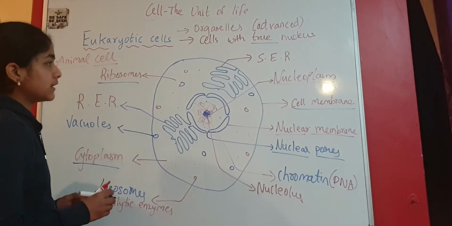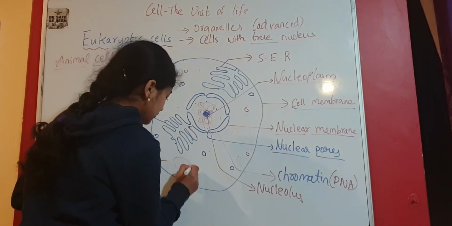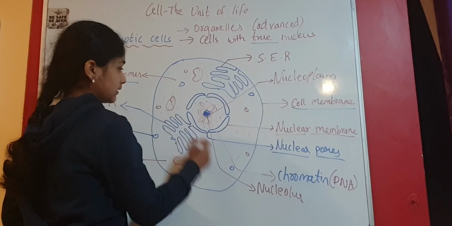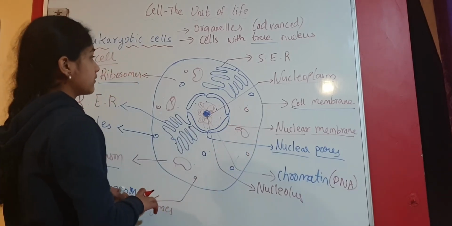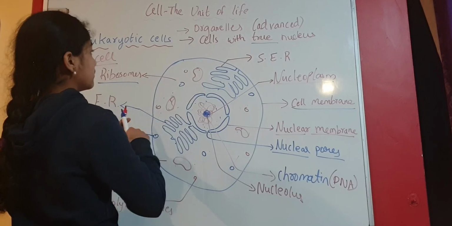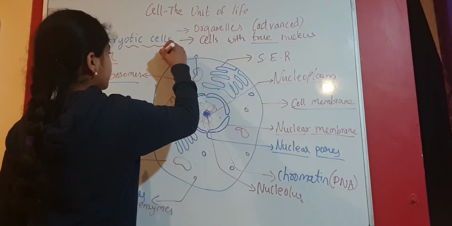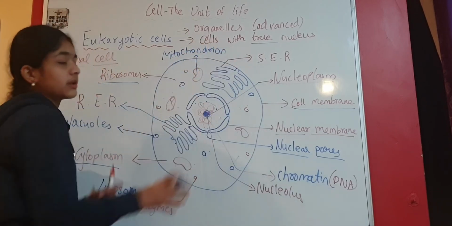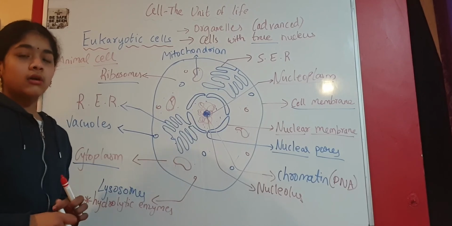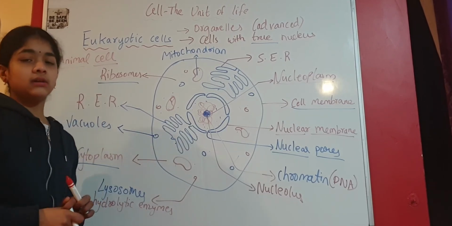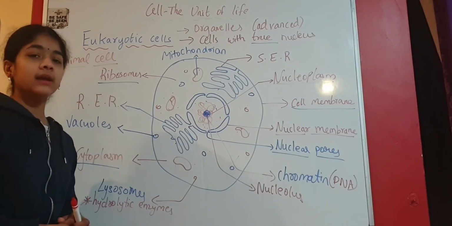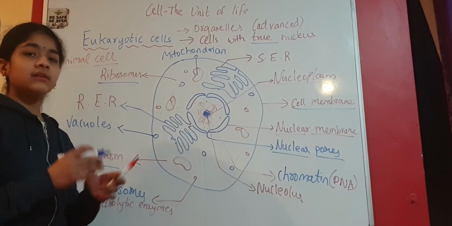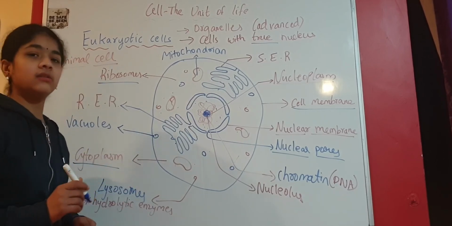Next we are going to look at mitochondria. They are somewhat like this. Let me label it. A single one is called mitochondrion, and the plural is mitochondria. Mitochondria are called the energy powerhouse of the cell. Why are they called so? Because they make energy, that is ATP. They provide energy for the whole cell of the organism, and they help in cellular respiration as well.